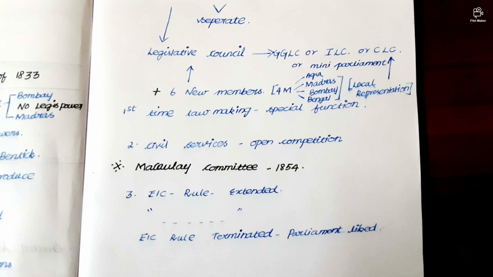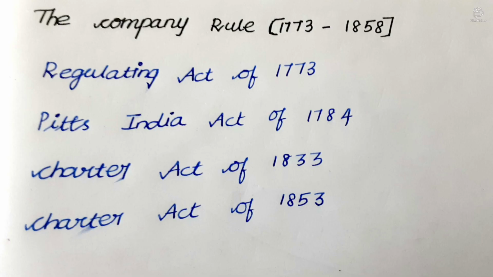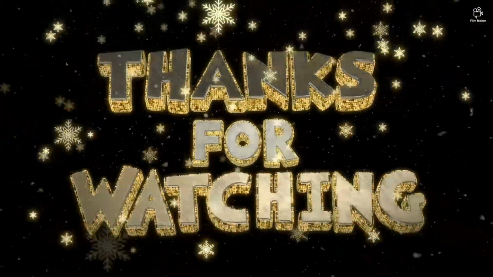Please note it. I think you can remember the four acts easily now. See, the years alone, let me tell it once again. 1773, it is the first year. You should add plus 8 for the Act of Settlement, then plus 11 for 1784 Pitt's India Act, then 1833 plus 20, you get 1853.